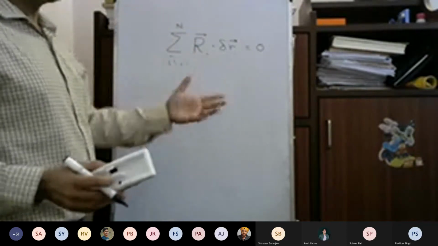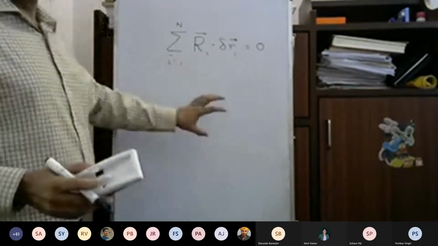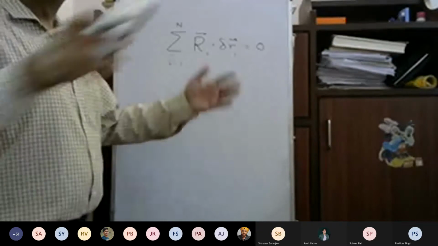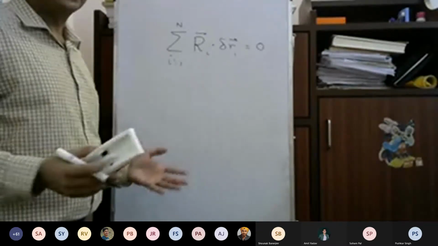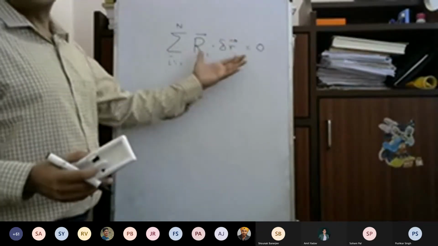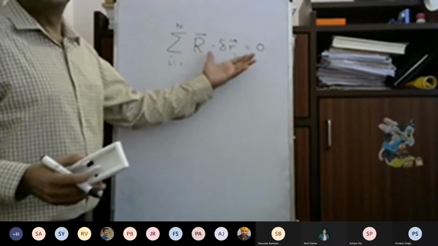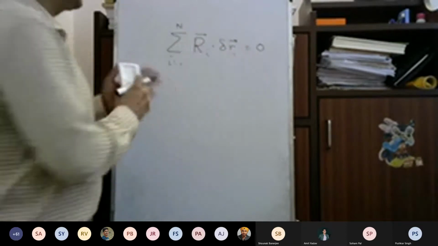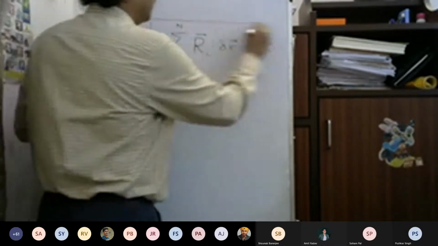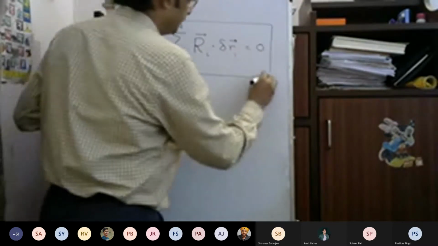As I have shown, the virtual work done by an individual reaction force may not be 0, but if you consider all the reaction forces, then the net virtual work done by all the ideal constraint forces will be 0. So this is the principle of virtual work.